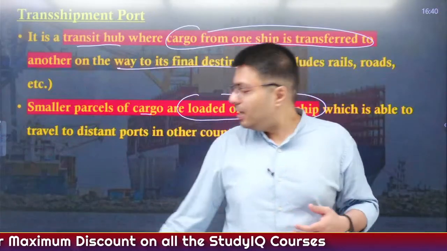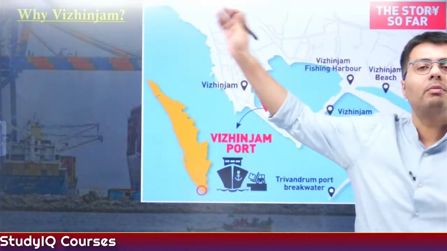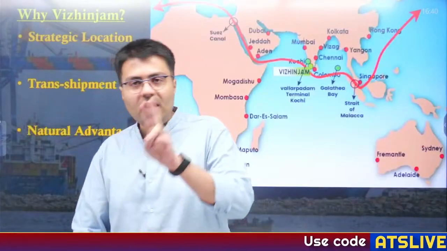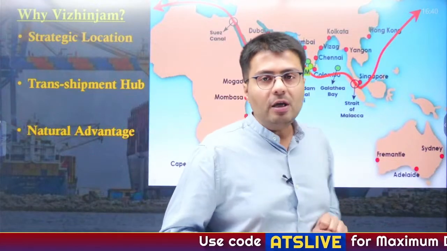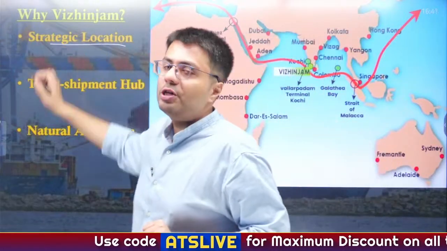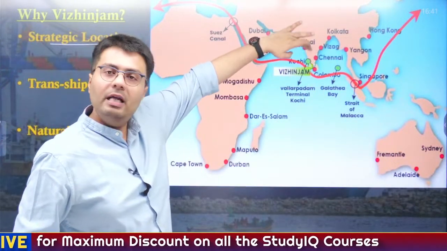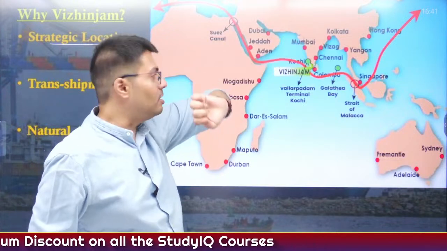Now let us understand why this port was constructed in Vizhinjam and not in some other part of the country. There must be some reason to it, right? There are many reasons, actually three of these reasons. First is the strategic location of this port. Now, this port is located in the southwestern part of India, on the southwestern coast, in the Kerala region, right?